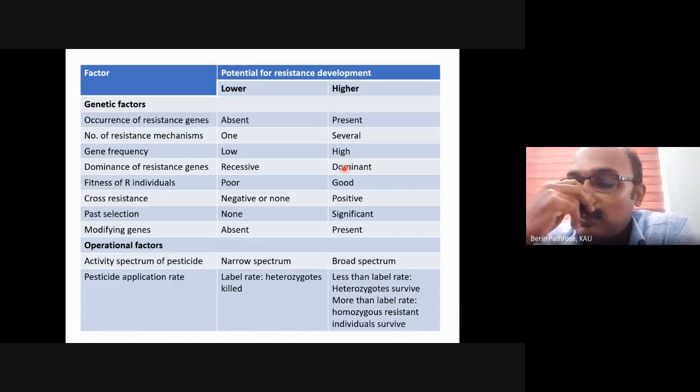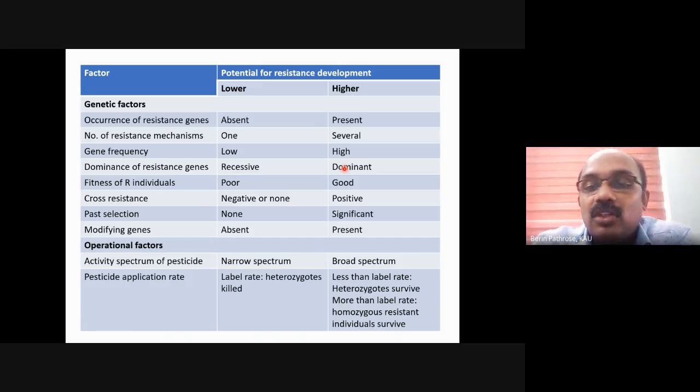But take the case of a specific pesticide, say flubendiamide or chlorantraniliprole. We used it against stem borer. It will have an impact on leaf folder also, but it won't have any selection pressure on BPH or GLH. So they won't develop any resistance even if exposed to flubendiamide or chlorantraniliprole.